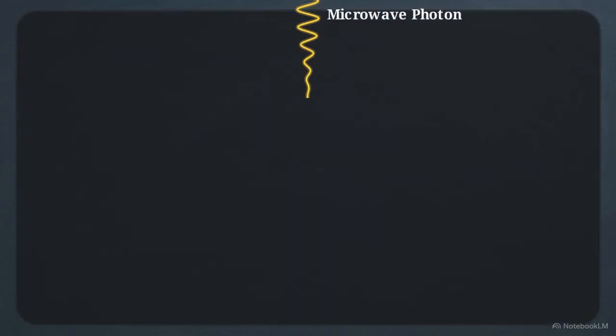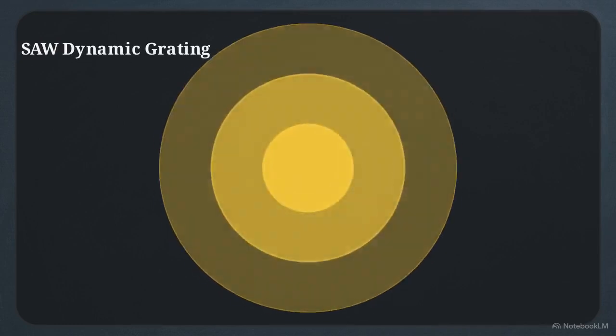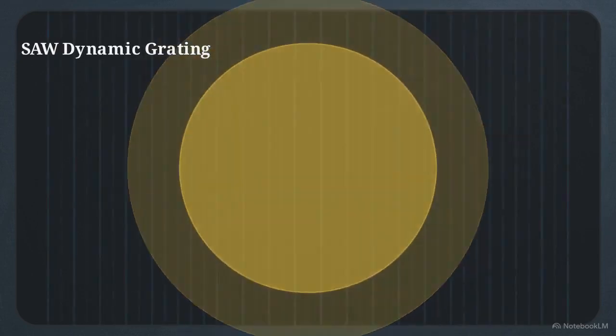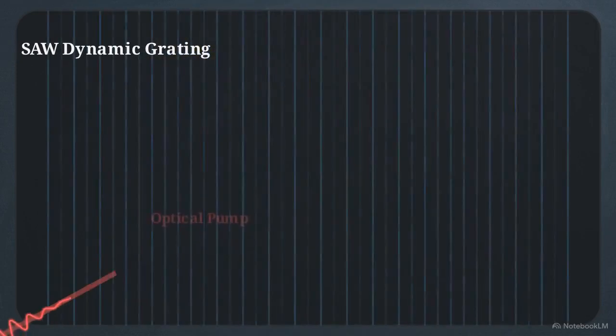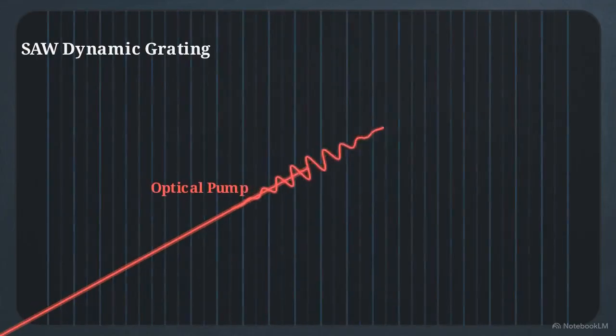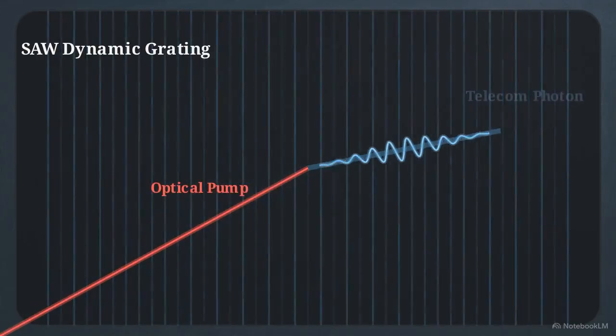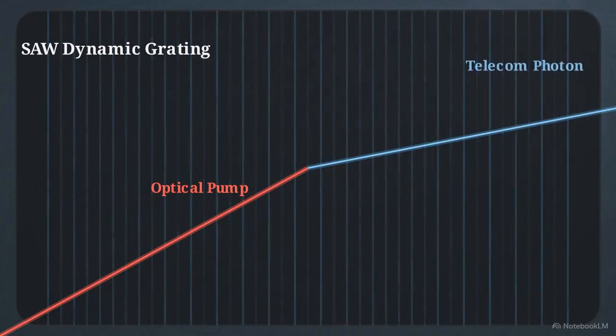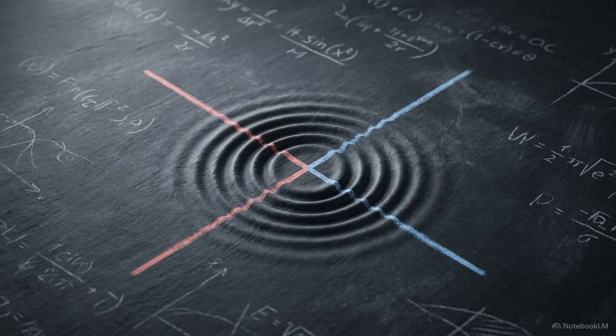The process begins when a microwave photon excites a localized surface acoustic wave, or SAW, in the silicon. This acoustic wave creates a dynamic grating that modulates an incoming optical pump photon, embedding the quantum state into an outgoing telecom photon. This transfer depends on strict momentum conservation, known as intermodal phase matching.